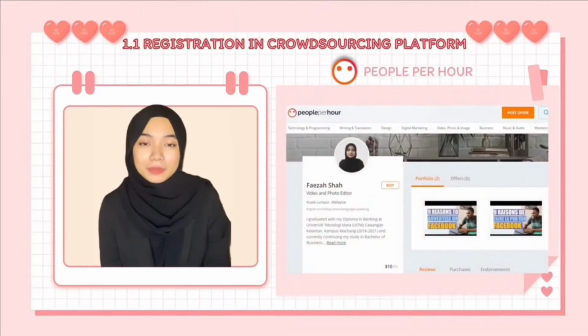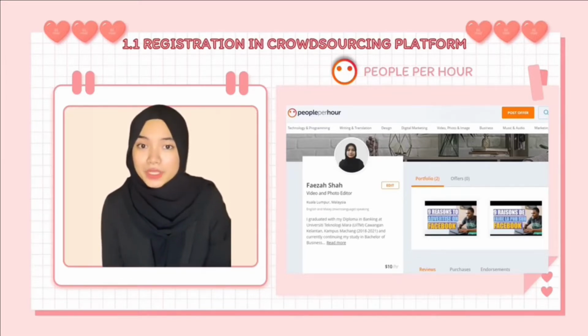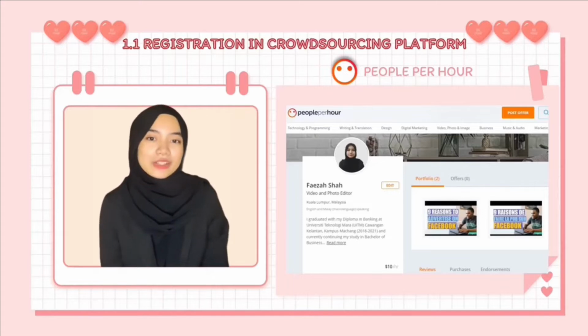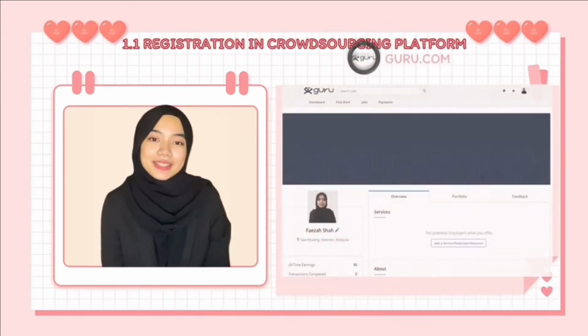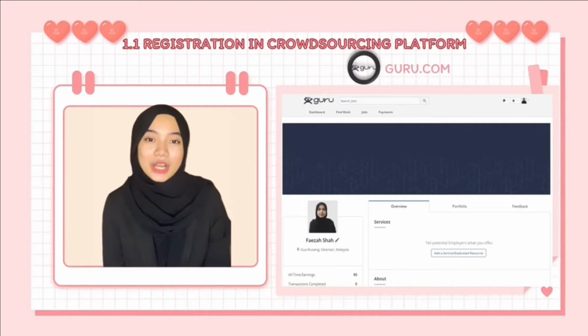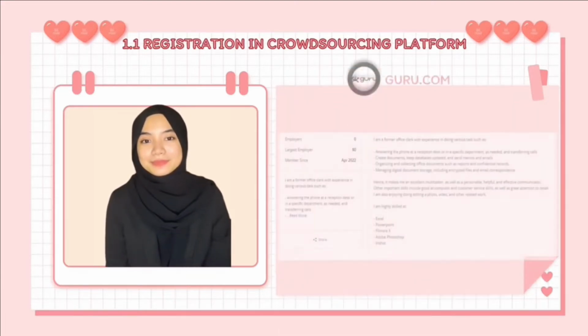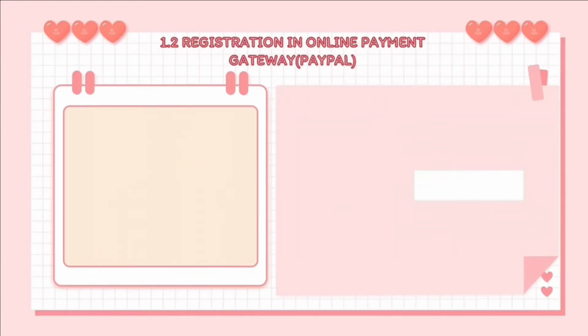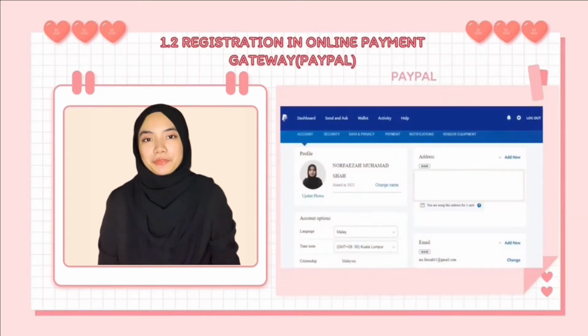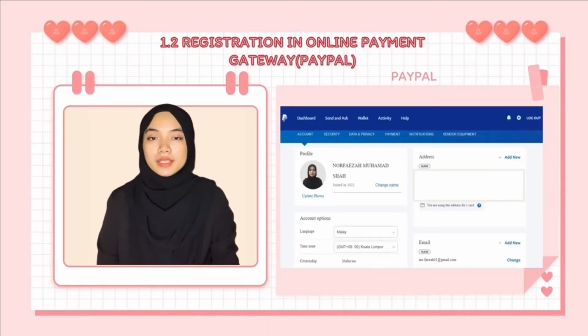While the fourth platform I have signed up with is People Per Hour. It is the same technique in which we must first fill our profile before bidding on a job. Finally, I registered at guru.com and this is my completed profile. Okay, now that I have finished signing up for all 5 platforms, I have also signed up for a PayPal account. This will make it much easier for me to receive payments from clients located in other countries.